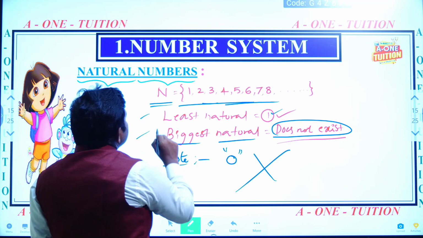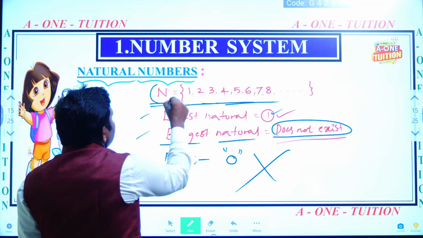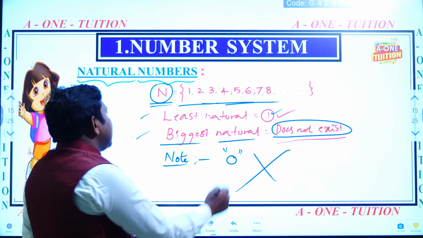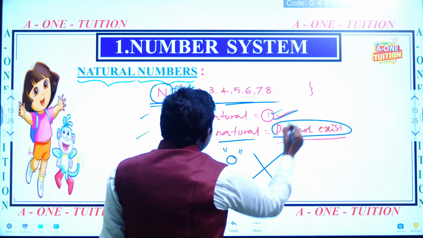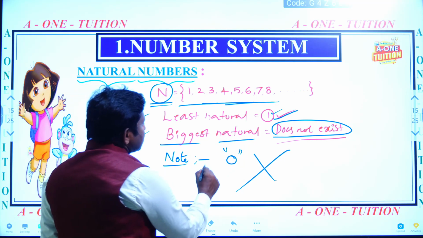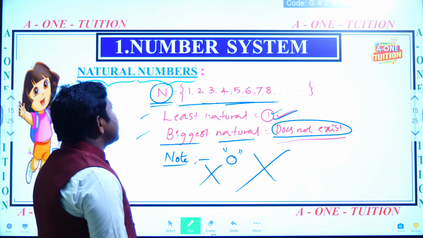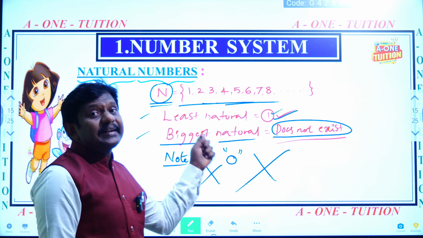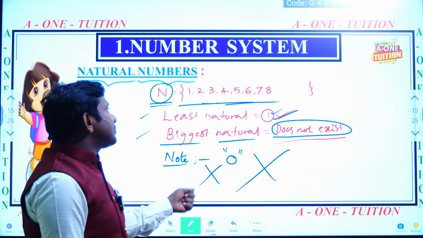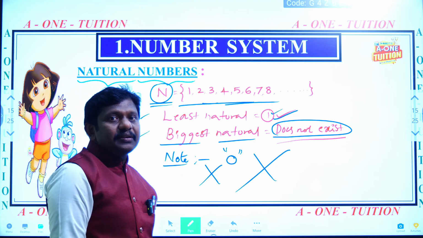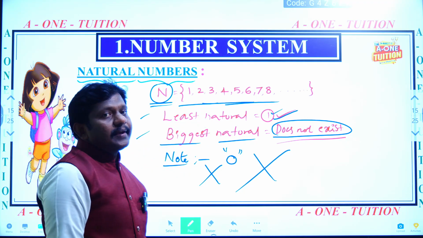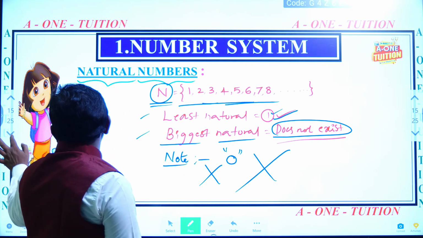Finally, what I am concluding: natural numbers are indicated by the English capital letter N. The least natural number is 1. The biggest natural number does not exist. In the set of natural numbers, 0 is not there. And natural numbers are infinite, unlimited. If you start writing these natural numbers, we could write our whole life also. So infinitely many natural numbers are there.